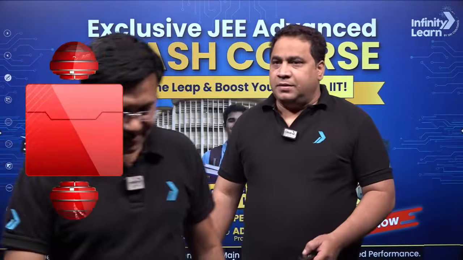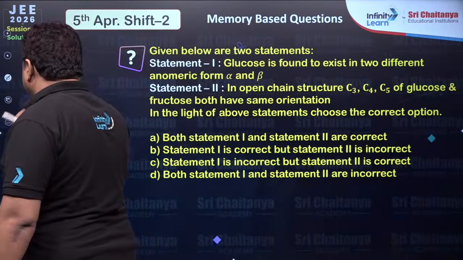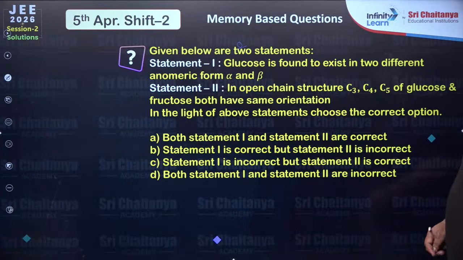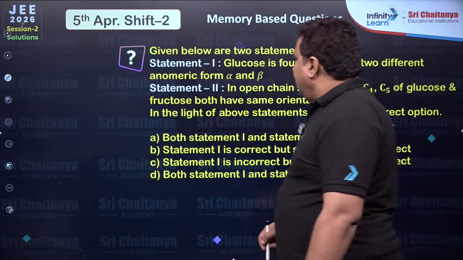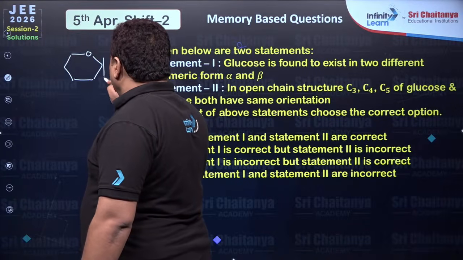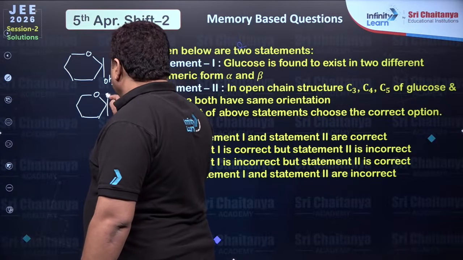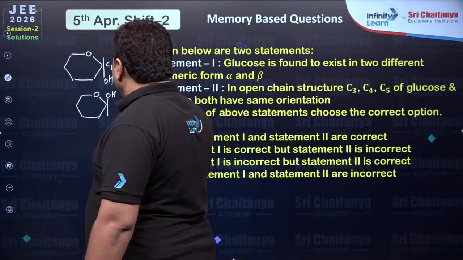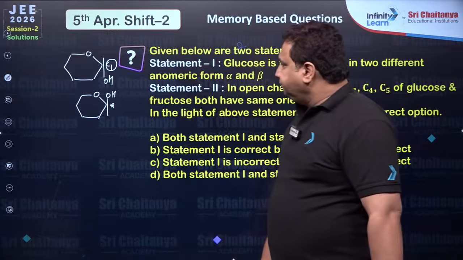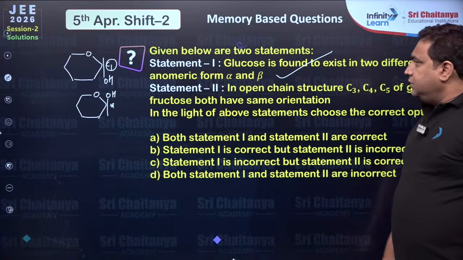Yes, sir. So dear students, let's come to chemistry point of view paper discussion. All of you can see, given below are 2 statements. Glucose is found to exist in 2 different anomeric forms, alpha and beta glucose. Yes, everybody knows glucose has 2 anomeric forms. They differ at carbon number 1, correct? This is called carbon 1, C1. So no doubt this statement is correct. 100% the statement is correct.